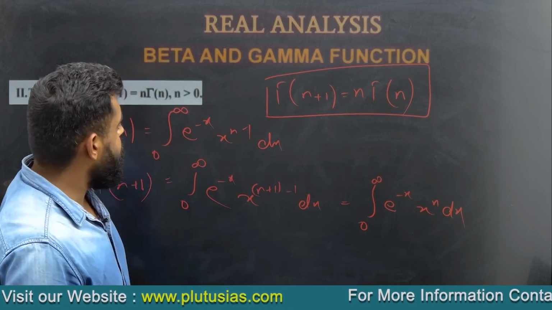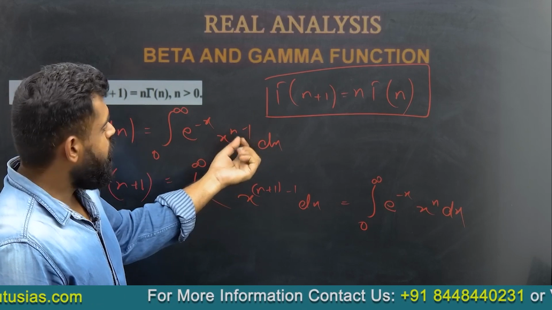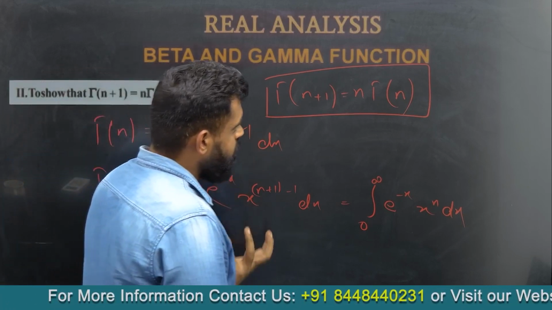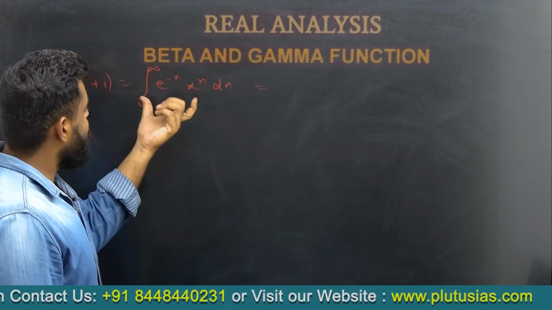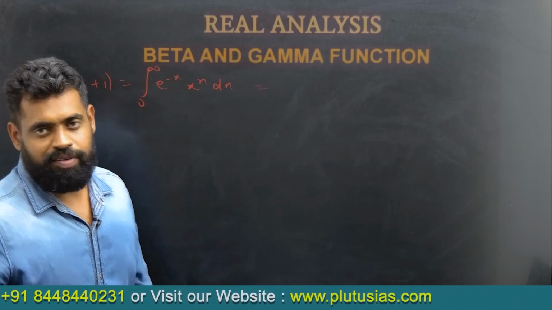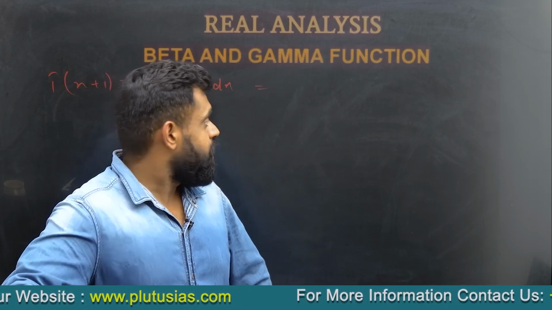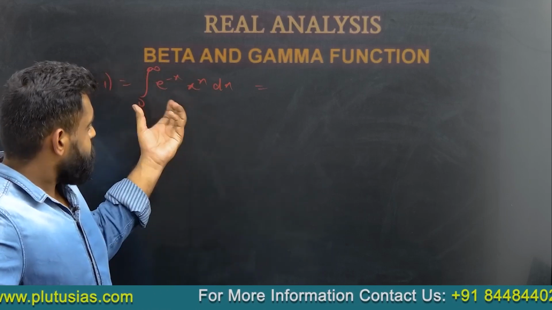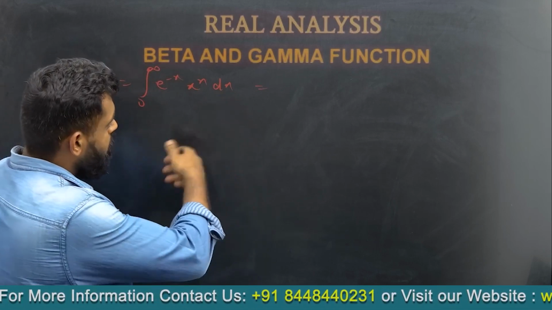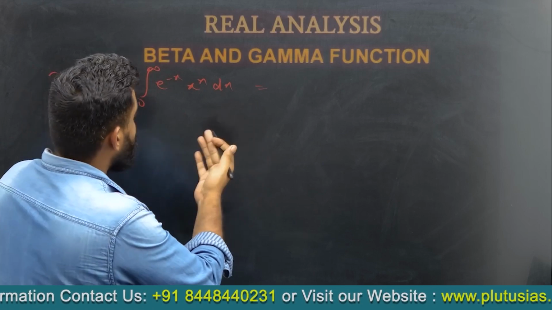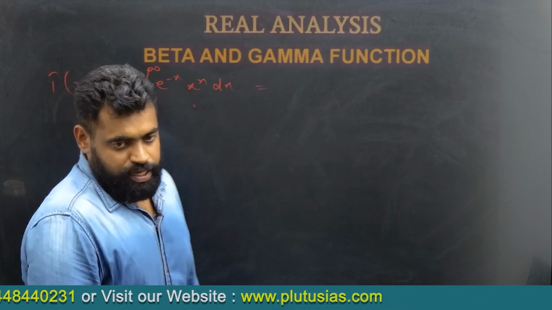Clearly, n here is the power of x, and we need to get gamma n plus 1 in the form of gamma n. So what do we do? We solve this using integration by parts, which you have learned at the intermediate level. For taking by parts, we'll consider this one as the first function and this one as the second.